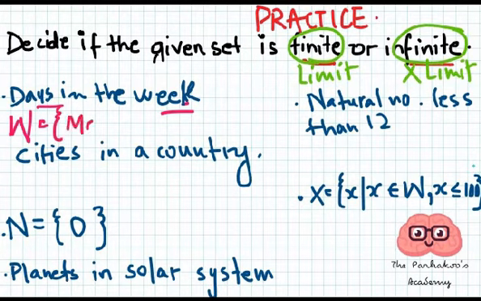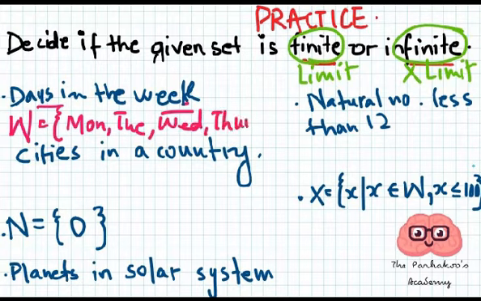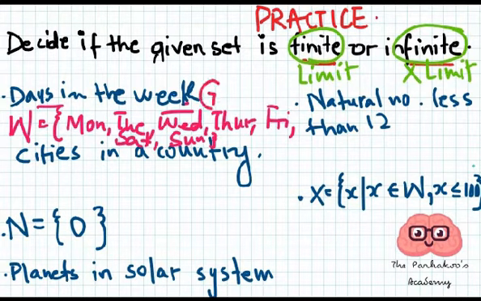We have Monday, Tuesday, Wednesday, Thursday, Friday, Saturday, and Sunday. So is this set countable? Yes, there are 7 elements in this set, which is the 7 days in the week. So it's a finite set.